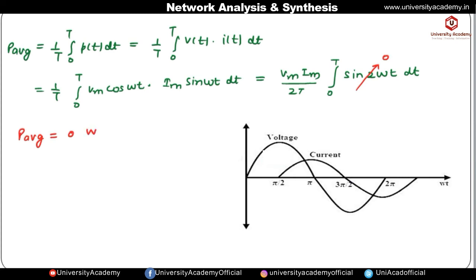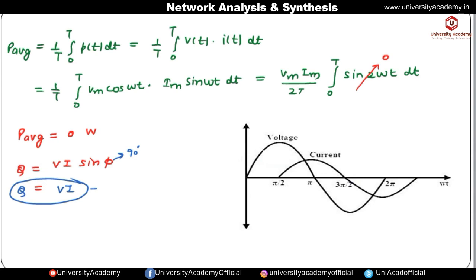So if there is a pure inductor, the average power across it will be equal to 0. It means the inductor does not consume active power, it only requires reactive power. The reactive power in case of the pure inductor is given by VI sin phi. Here phi is the angle between the voltage phasor and current phasor, so it is 90 degree in case of pure inductor. It means the reactive power we are getting is V into I.